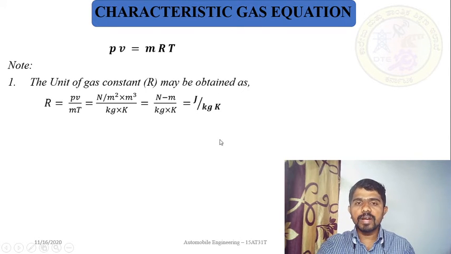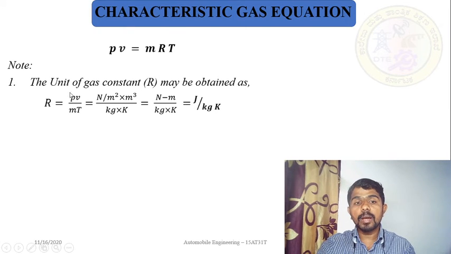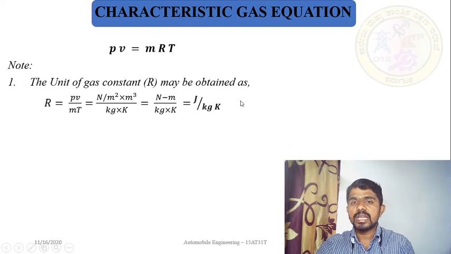So finally it becomes joules per kg Kelvin. So the unit of gas constant R is joules per kg Kelvin. Please remember, the unit of R is joules per kg Kelvin, and sometimes you can write it as kilojoules per kg Kelvin. It becomes kilojoules if you apply the value of P in kilonewton per meter square, then the unit of R will be kilojoules per kg Kelvin.